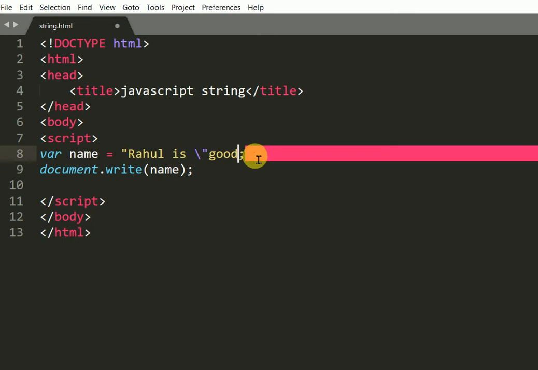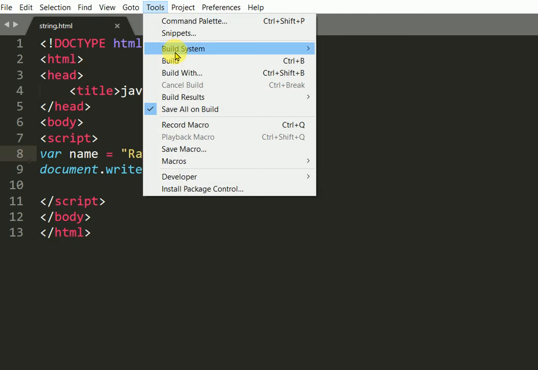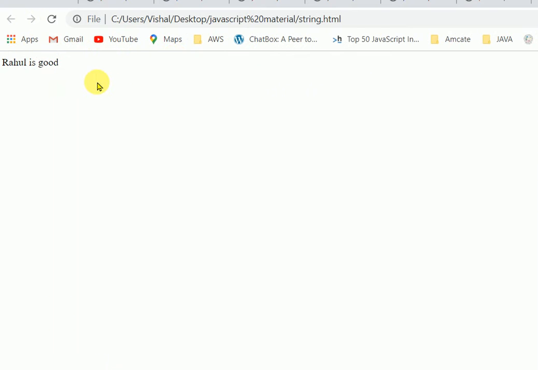And if you want a backslash in a string, like I want Ram is good, I didn't get a backslash.